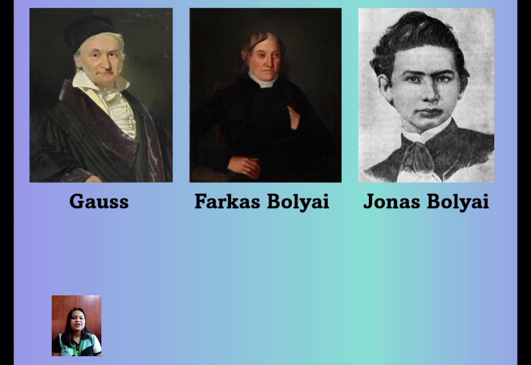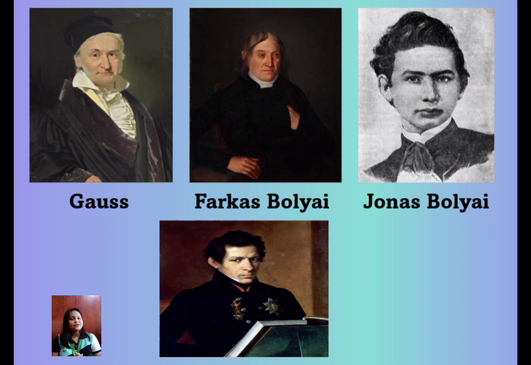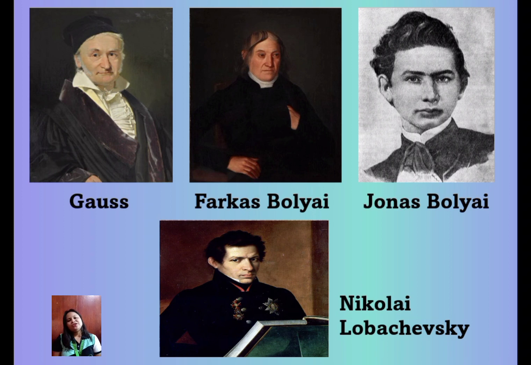The Bolyais believed Gauss was trying to steal the discovery, which he wasn't. He had no intention of publishing. So Janos Bolyai received full credit for his discovery, as did Nikolai Lobachevsky, who discovered it independently. Whether Gauss actually fleshed out non-Euclidean geometry as comprehensively as Bolyai and Lobachevsky is uncertain.